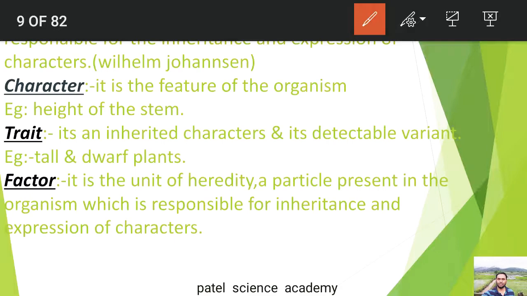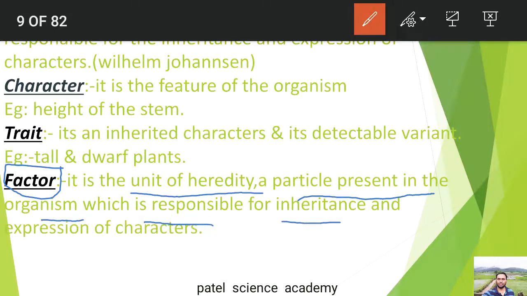The next thing is factor. What is factor? It is the unit of heredity, a particular particle present in the organism which is responsible for the inheritance and the expression of the characters. So actually, dear students, the definition of factor is like the gene. Why is it like the gene? Because actually,